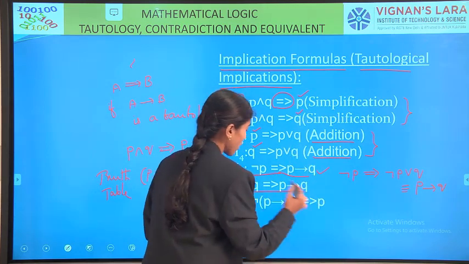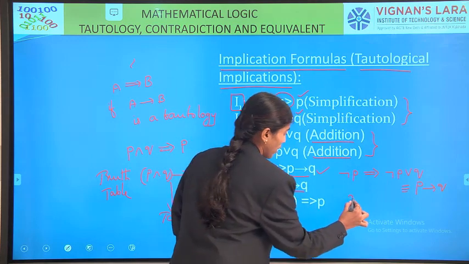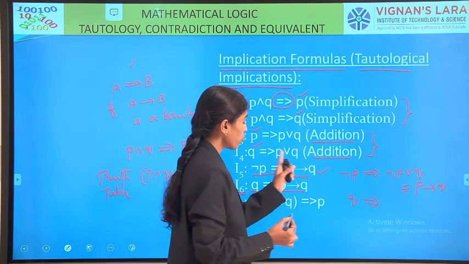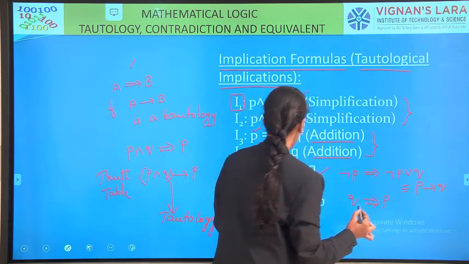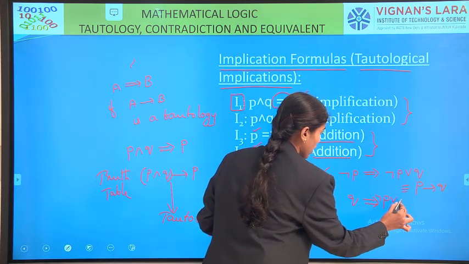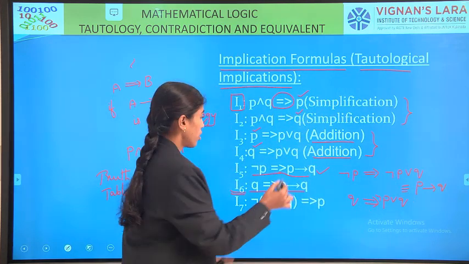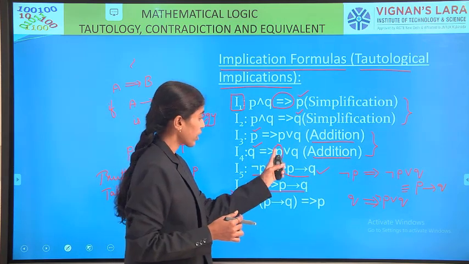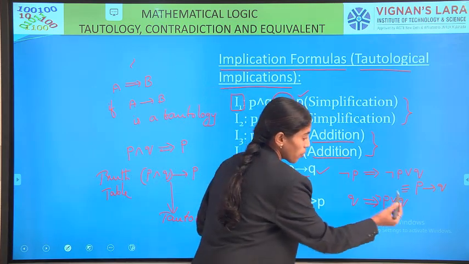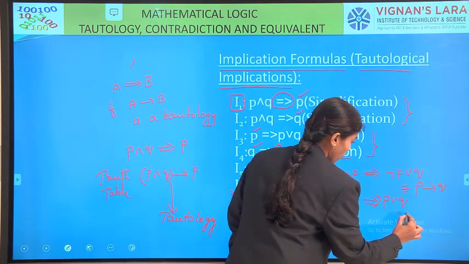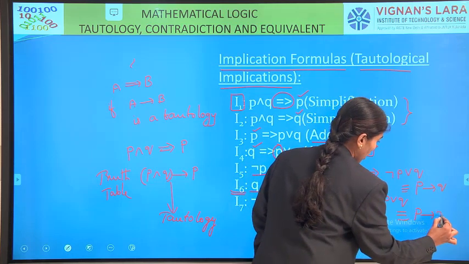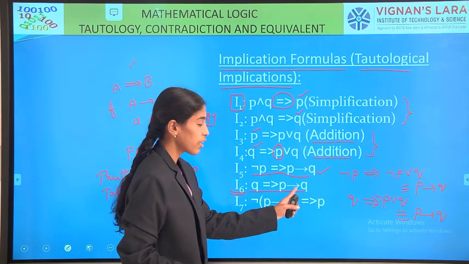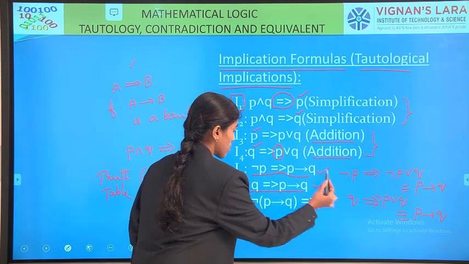Similarly, we consider the second one, that is I6. If I take only Q, by using the addition formula, Q implies we can write negation P or Q. Whatever the variable we require, we consider there. So negation P or Q is equivalent to P conditional Q. So Q logically implies P conditional Q. Like that, these two formulas are obtained.